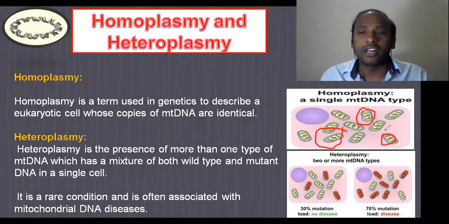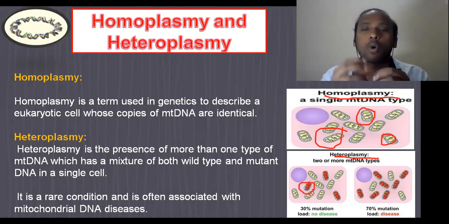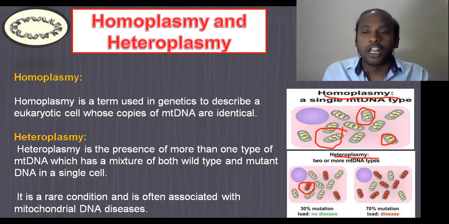This condition we call homoplasmy. The second is heteroplasmy, where there is a certain mutation, and different copies of the DNA are present in different mitochondria of the same cell. If this is up to 30%, there is no disease at all. If it is more than 70%, it can be associated with certain types of diseases.